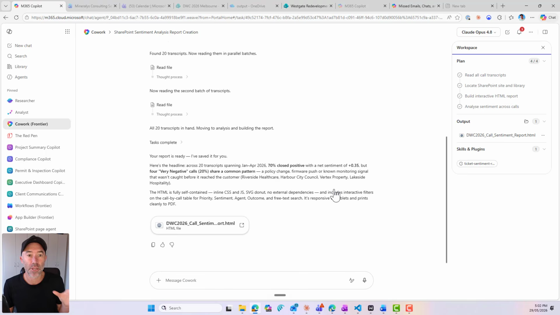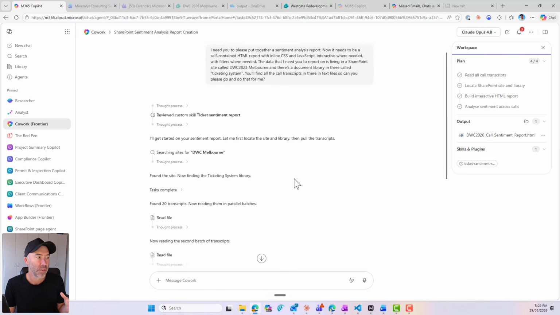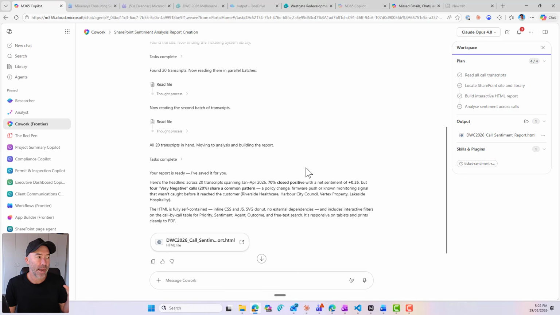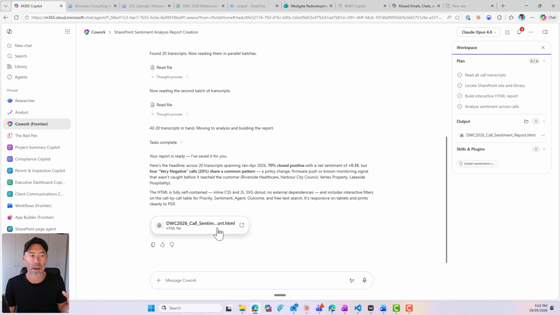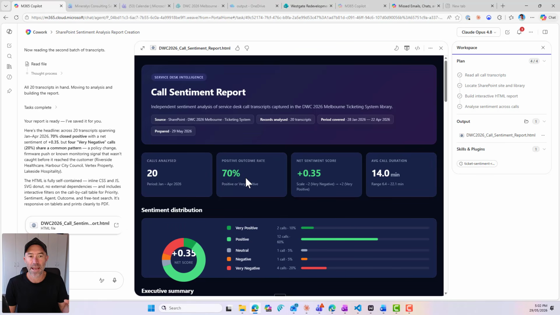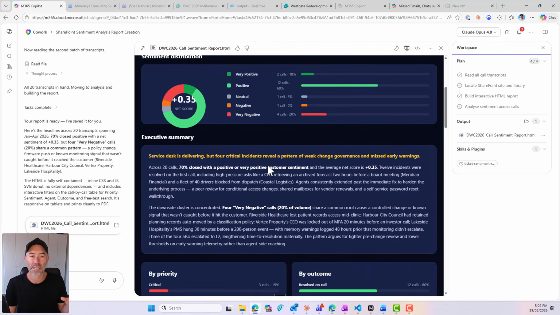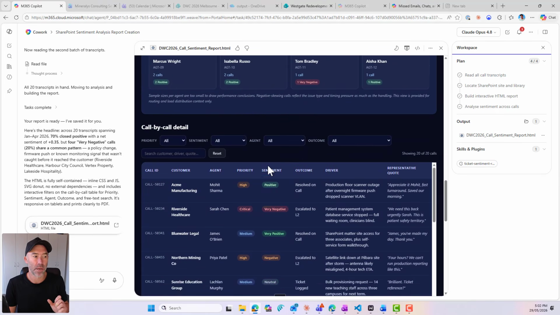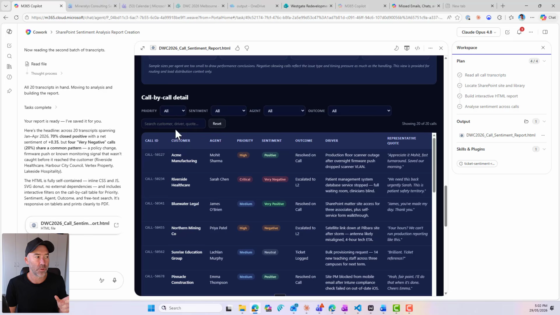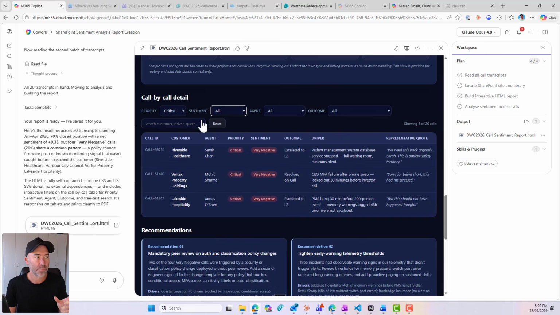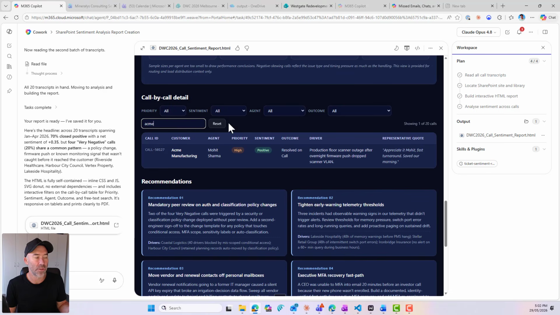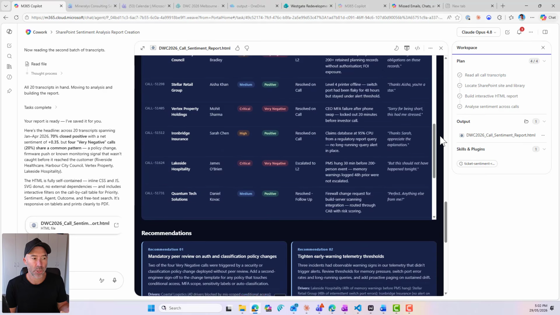So here is the Cowork process that happened, right? If I scroll back up to the top, you'll see there's that prompt that I entered on my phone, and here it is. So let's open up this sentiment analysis report and look at that self-contained HTML dashboard report, all based on my voice prompt in Cowork. And now I've got this amazing report. I've even got my filters, right? Sortable filters here. I can search. Let's search for Acme. And now I've got that filtering option as well, all right?